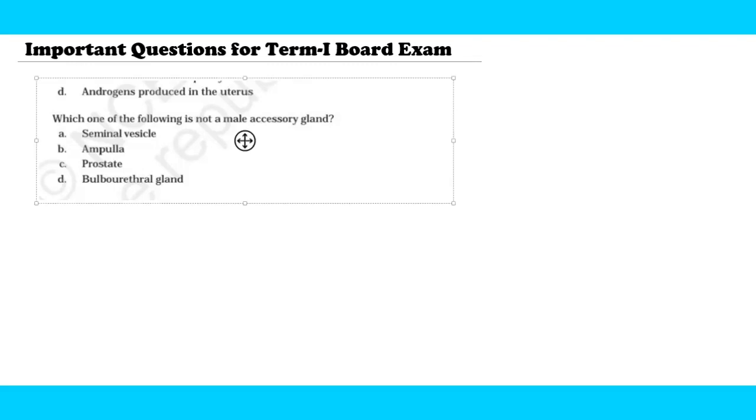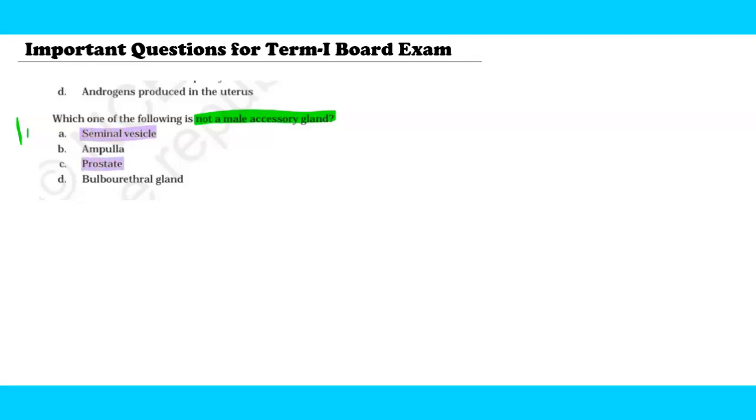The first question that I have picked for you is this one, which says: which one of the following is not an example of male accessory gland? If you go on reading, seminal vesicle is absolutely correct. Prostate is the second gland which we know, and bulbourethral gland is also there in human males. So the only one that is left, which is not an example of male accessory gland, is ampulla, which is a part of the fallopian tube in the female reproductive system.